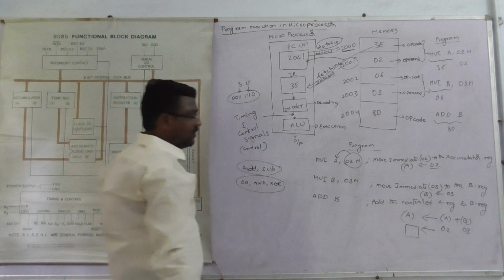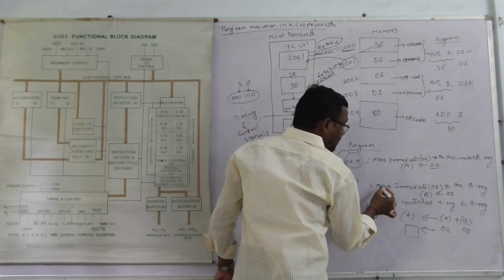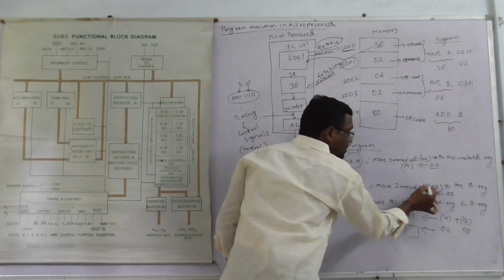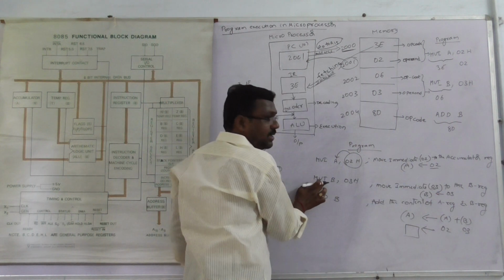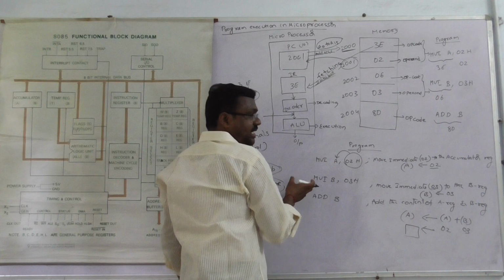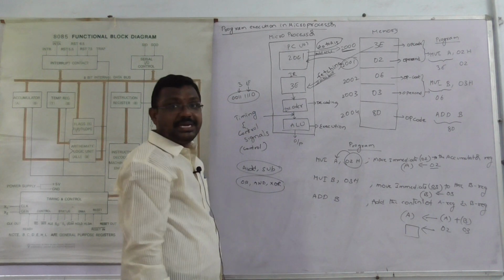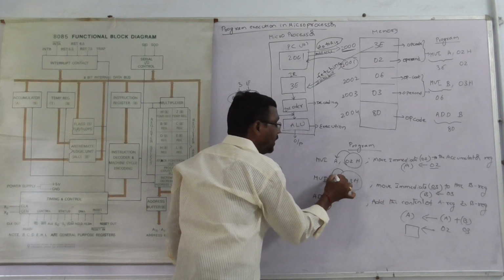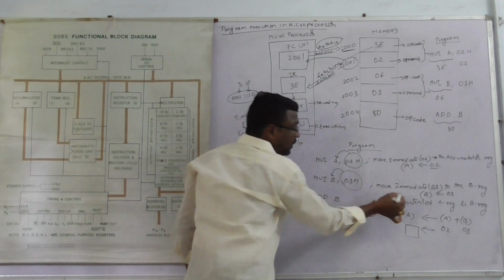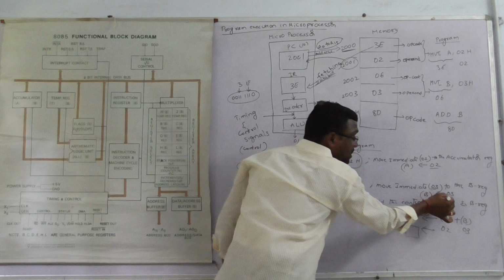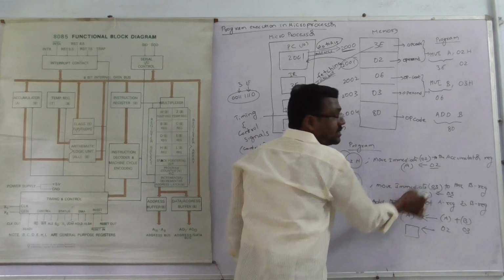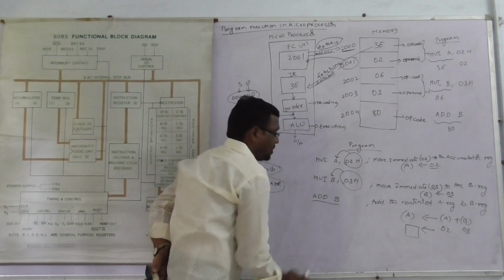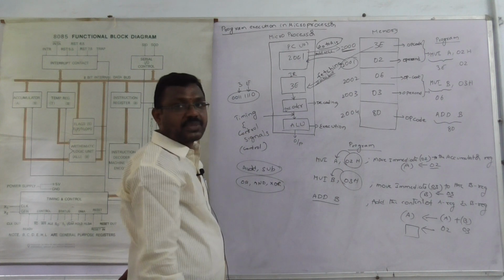And the next instruction is MVI B, 03H. Move immediate 03H data to the B register. At that time the B register stores how much data? 03. The accumulator register how much data? 02. And next we give the instruction ADD B.